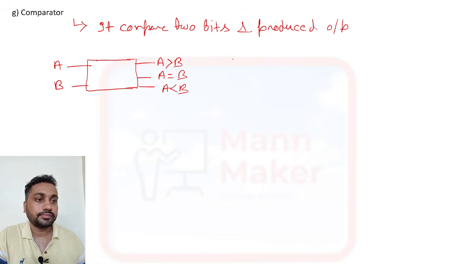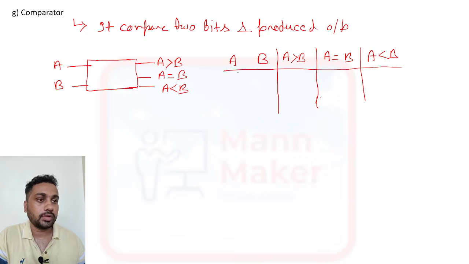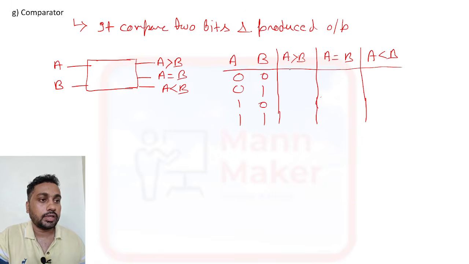Okay, so here if you see the truth table, as input we have two, A and B, and as output we have A greater than B, A equal to B, and A less than B. We just need to do the simple logic: 0 0, 0 1, 1 0 and 1 1. Now when it will be 1? When it is 0 0, both are equal, so this is high and this is 0.